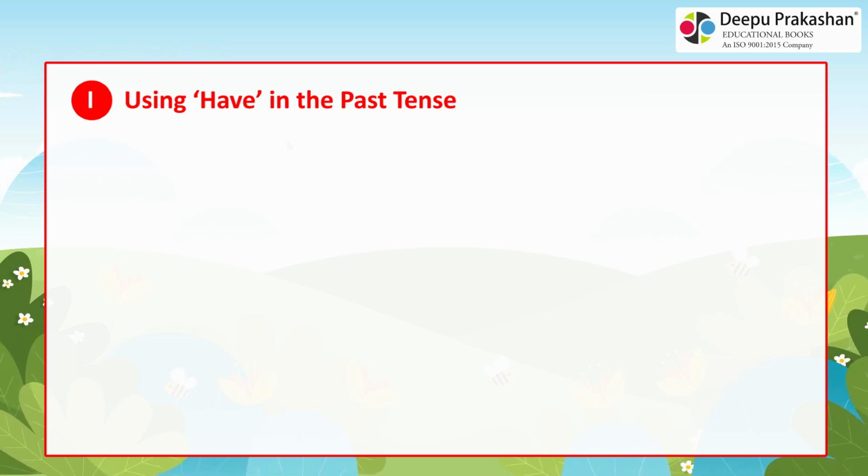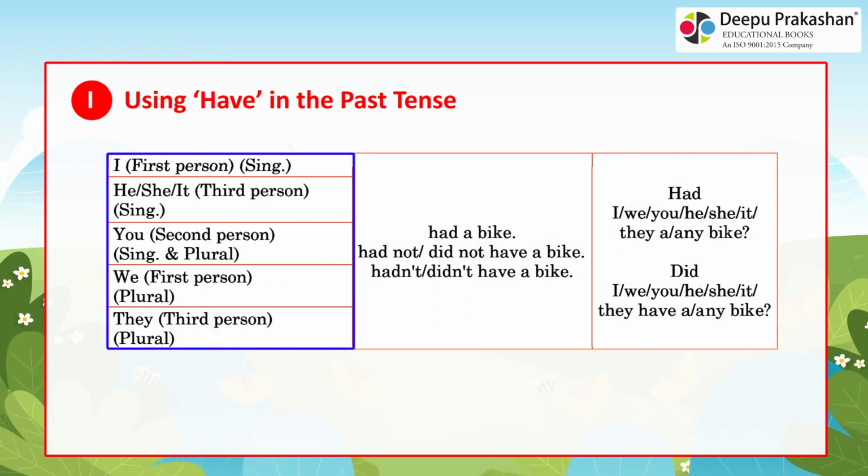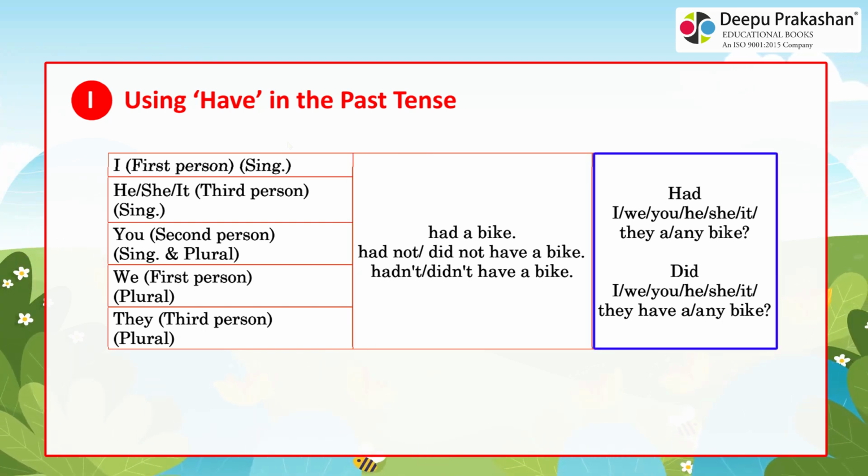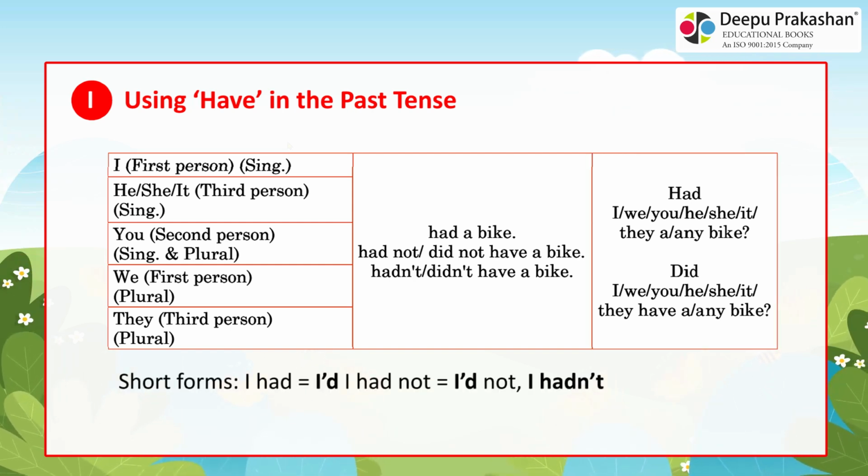I. Using have in the past tense. I, first person, singular, he or she or it, third person, singular, you, second person, singular and plural, we, first person, plural, they, third person, plural: had a bike, had not or did not have a bike, hadn't or didn't have a bike. Had I or we or you or he or she or it or they a or any bike? Did I or we or you or he or she or it or they have a or any bike? Short forms: I had is equal to I'd, I had not is equal to I'd not, I hadn't.